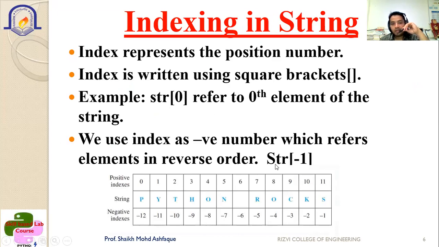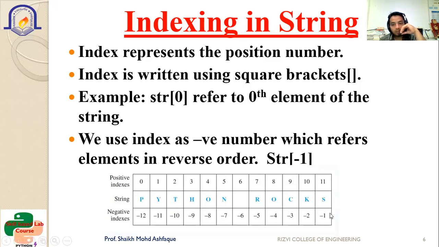It also uses the negative index, which refers to the element in the reverse order. If you're writing str of -1, it means it will print the last element. You can see the chart given here, the table given here, where the string is Python rocks. The positive index will start from 0, 1, 2, 3, 4, 5, 6, 7, 8, 9, 10 up to 11. And the negative index will start from the last. You can see here it is -1, -2, -3, -4, -5, -6 up to -12.